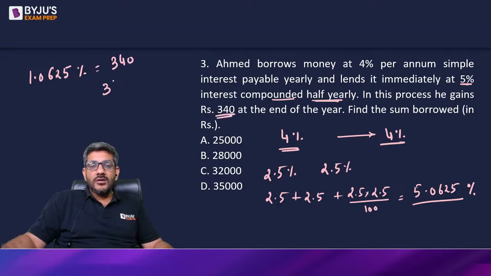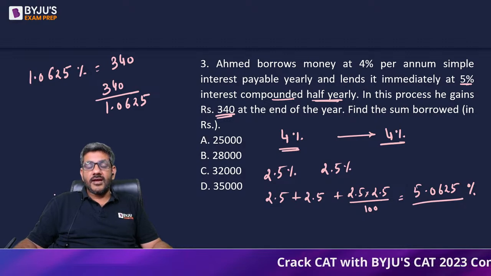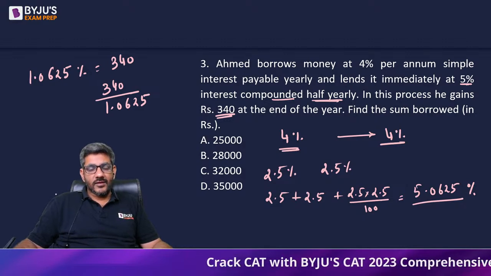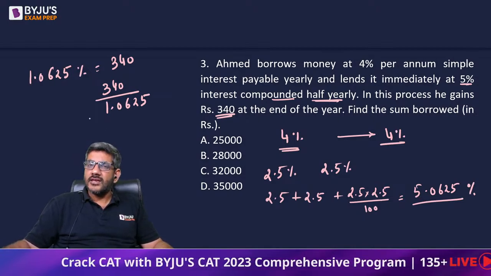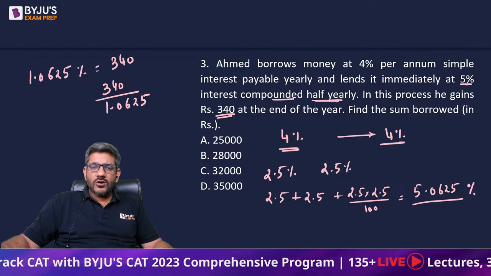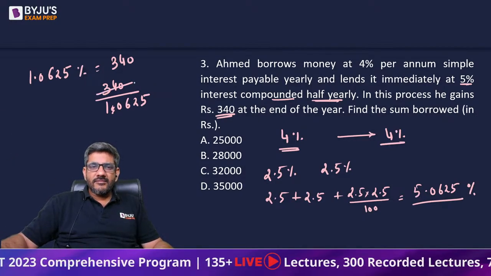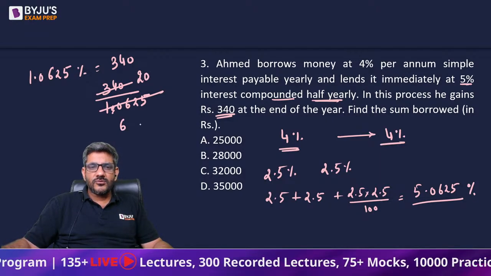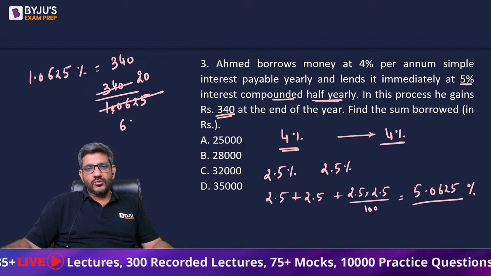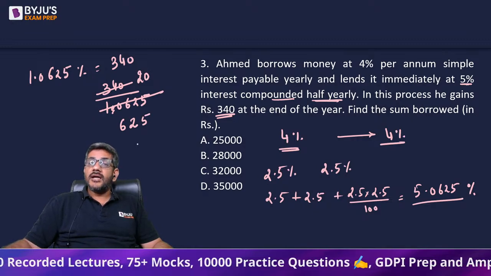So what is the amount? The amount is 340 divided by 1.0625, right? Now I'll tell you how do I deal with these questions. तो देखिए मुझे पहली बात तो ये लगता है 17 का मल्टीपल है. So I just do not look at these decimals and all. Zeros would be adjusted, कर लेंगे adjust. 17 से डिवाइड करता हूं, it will be 20, और 17 से इसको डिवाइड करो. 17 6 102, 17 2 34, and 17 5 85. Yes, it is 20 by 625.